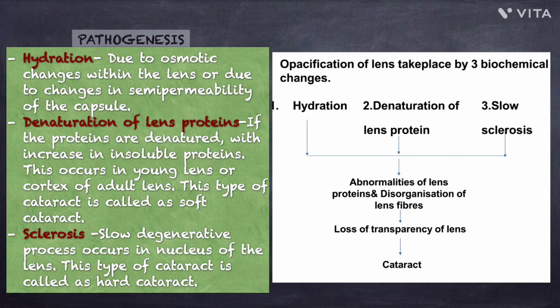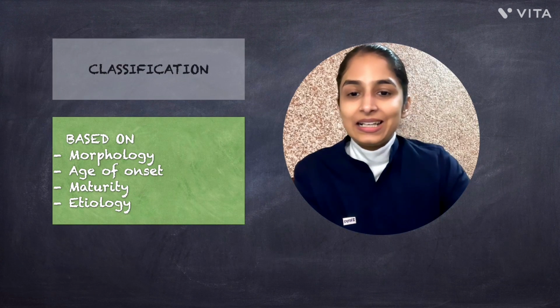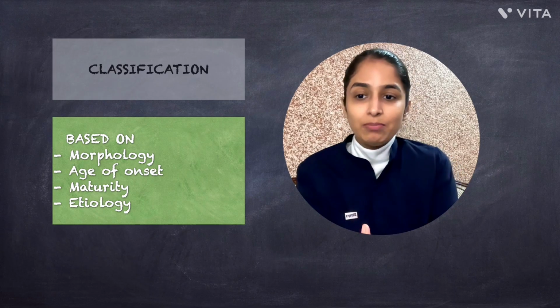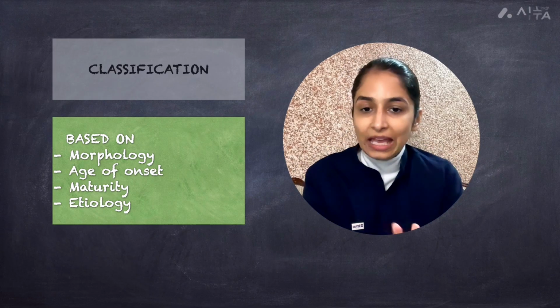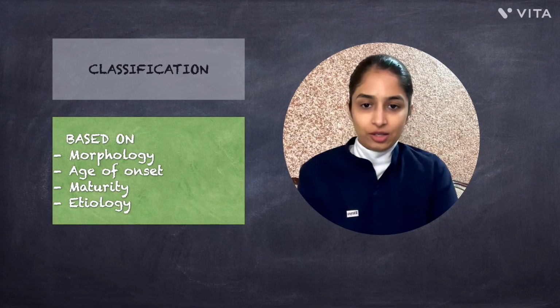The third one is slow sclerosis, which is a degenerative process where there is gradual hardening and degeneration of lens fibers over time. All three processes lead to abnormalities of lens proteins and disorganization of lens fibers. As a result, the lens loses its transparency and cataract develops. So cataract is classified based on morphology, age of onset, maturity, and etiology.